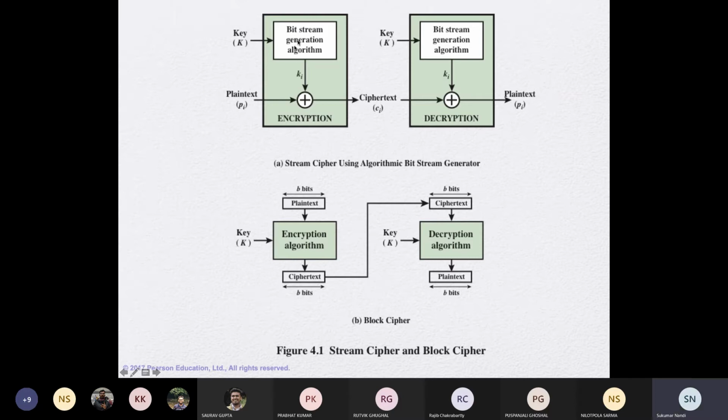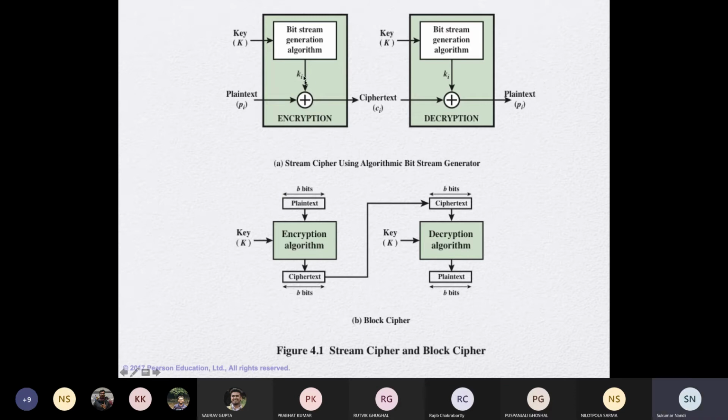The bitstream generator algorithm should be as random as possible. It should pass through NIST test suites or ENT test suites so that the stream generated cannot be used to deduce the key.